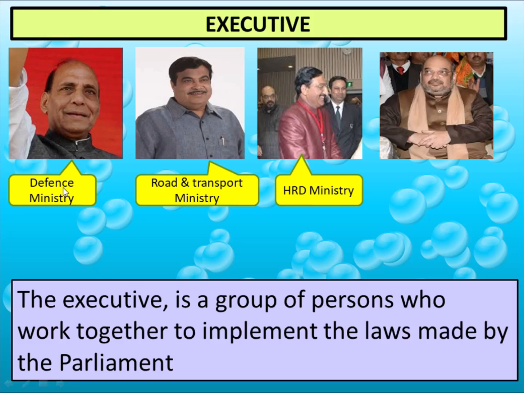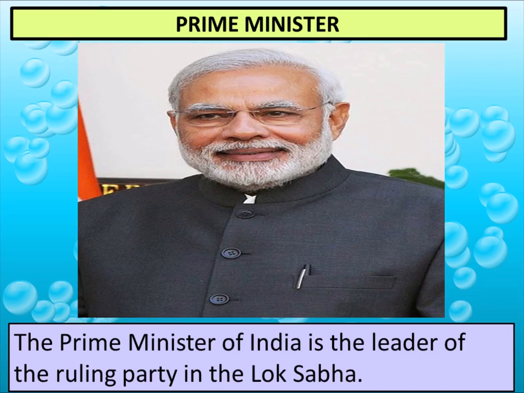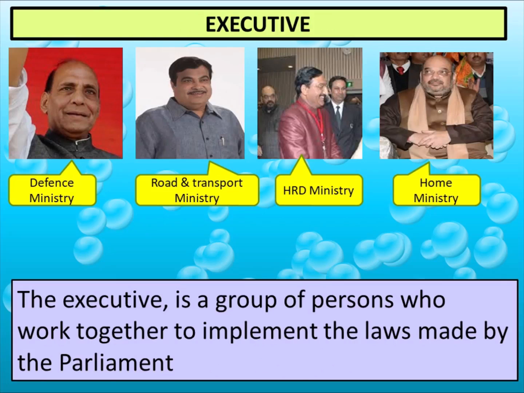Next is Ramesh Pokhriyal Nishank. He is an MP from Uttarakhand, but he is also the Human Resource Development Minister. So all the work related to education will come under his department. Next is Amit Shah. He is an MP from Gujarat, but at the same time he is also the Home Minister. So all the work to keep peace and order inside the country is his duty.